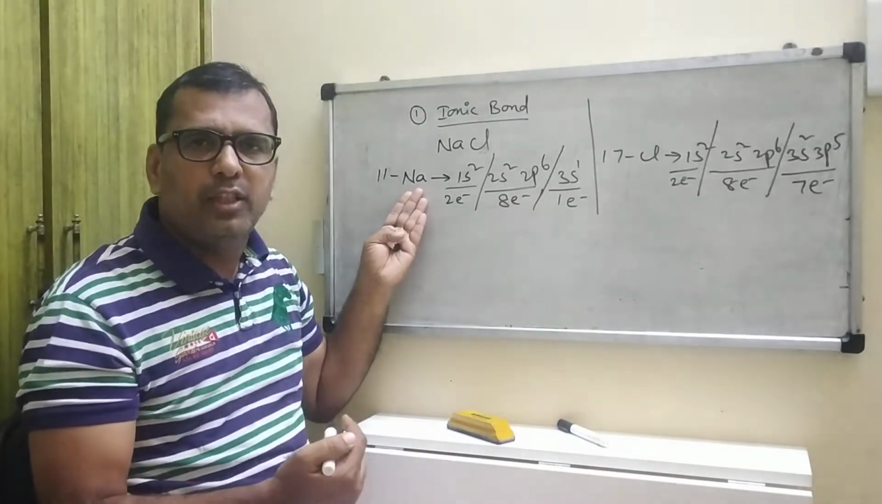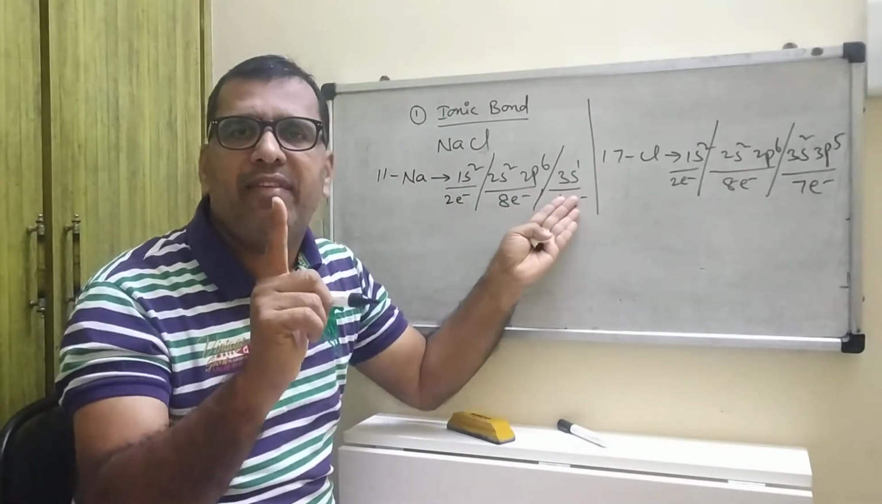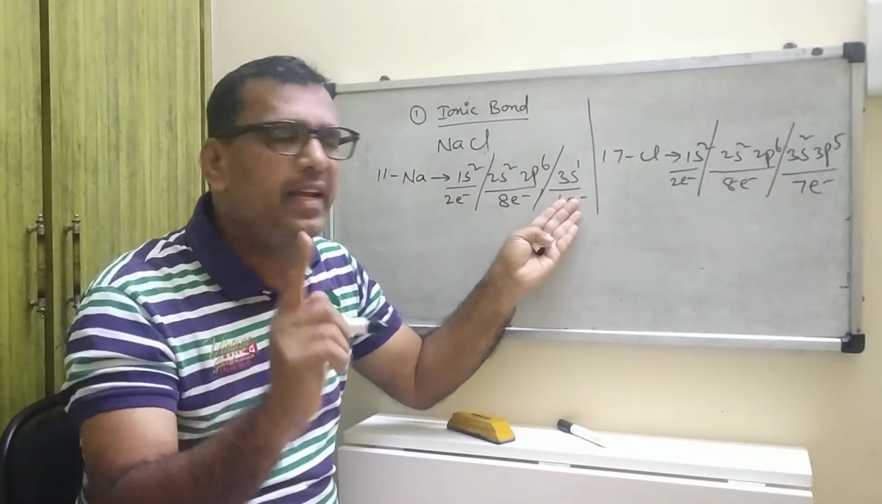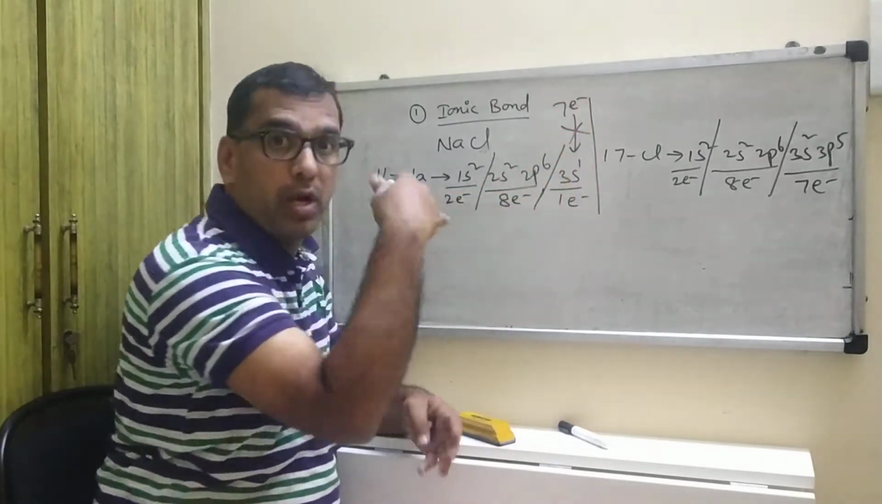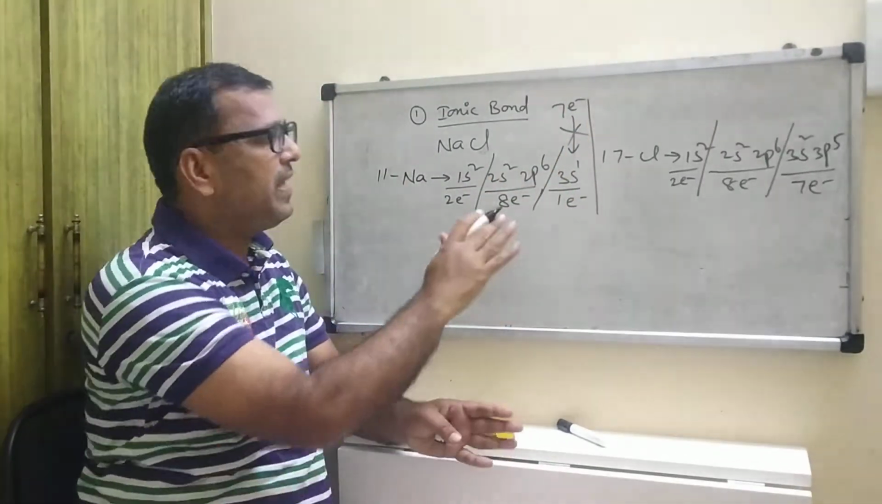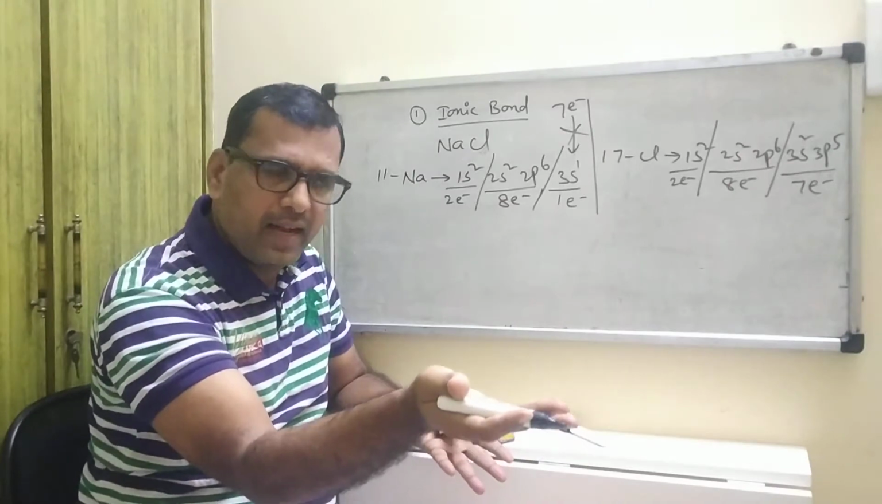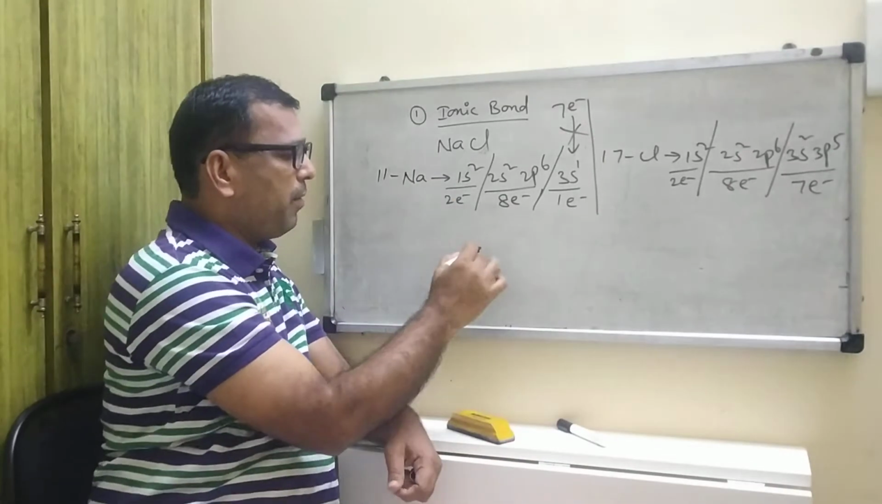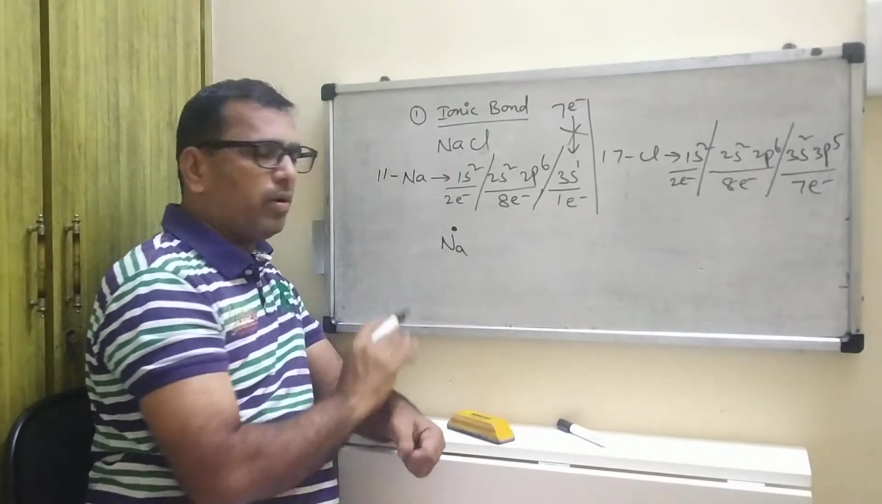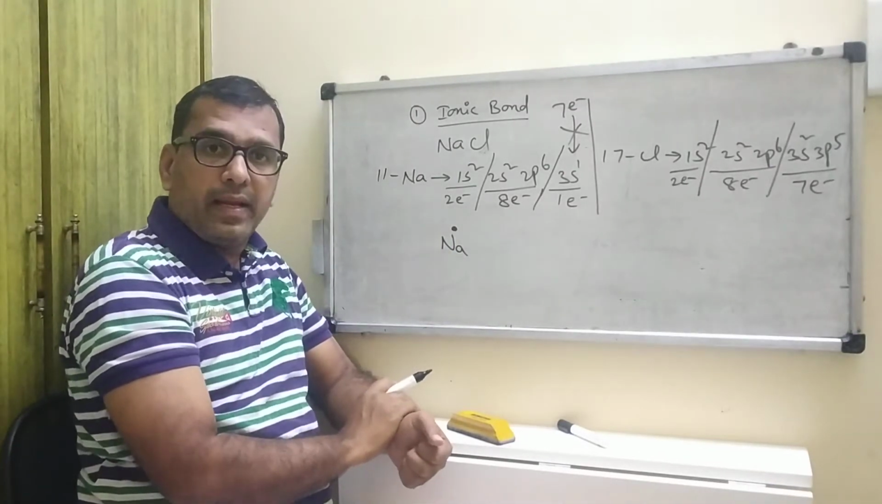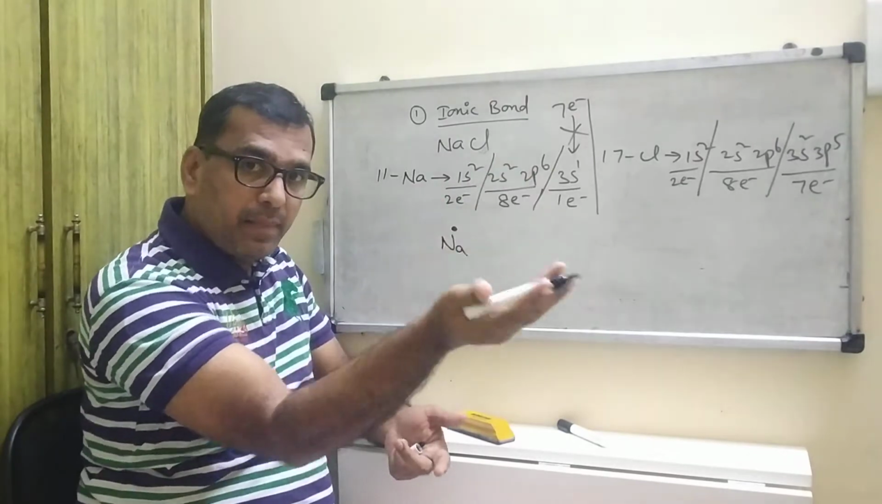Now, here sodium contains only 1 electron in the valence shell. It is very difficult to attract 7 electrons. More energy is needed. So that is why it is ready to donate and convert into a stable state. Now, Na contains only 1 electron. Why? It is ready to take part in the chemical bond formation.